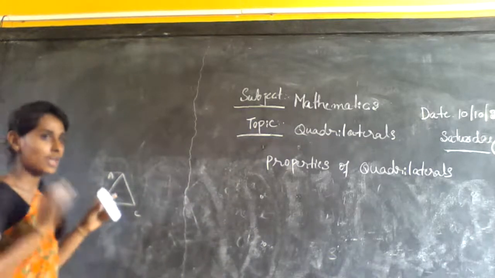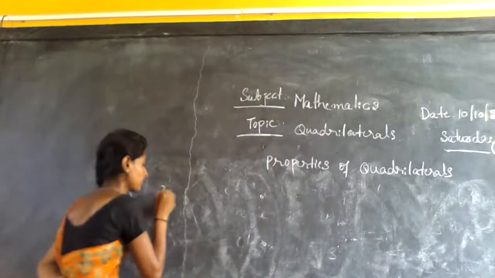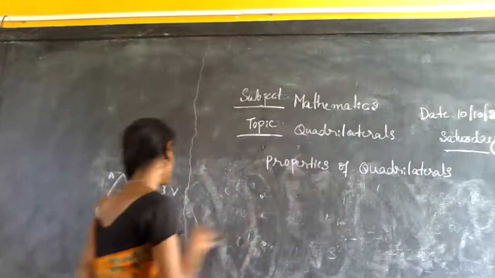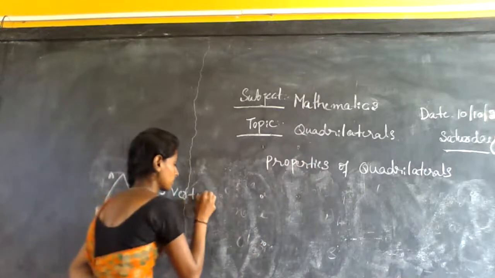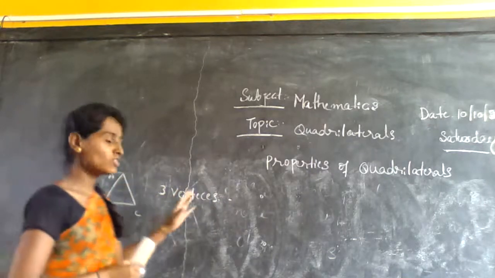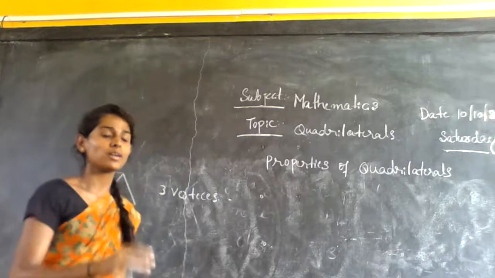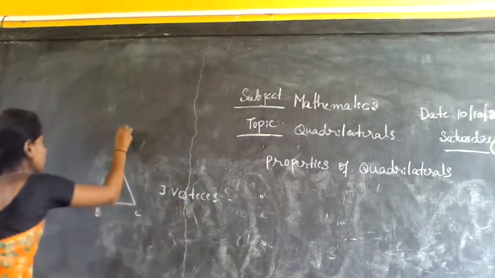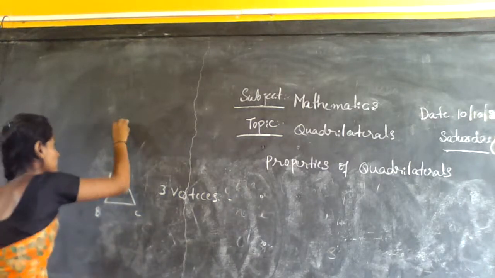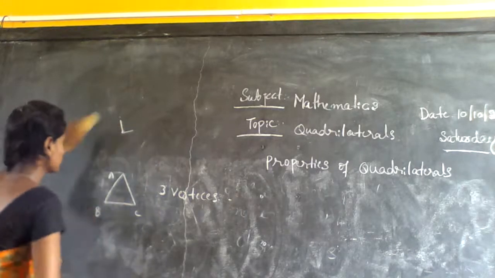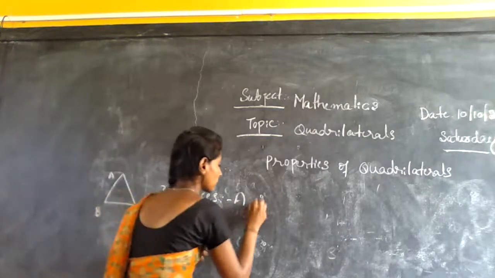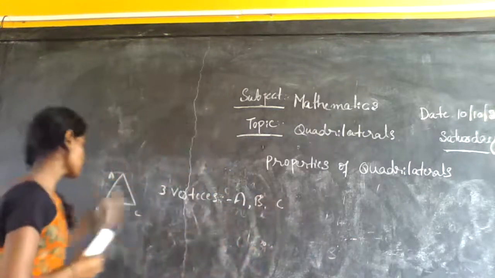This triangle ABC has three vertices. These are the properties of a triangle. Like that, you have to tell me the properties of a quadrilateral later. A vertex is a point where two or more edges or curves meet. This is called a vertex. So this triangle ABC has three vertices, namely vertex A, vertex B, and vertex C. This is a property of a triangle.